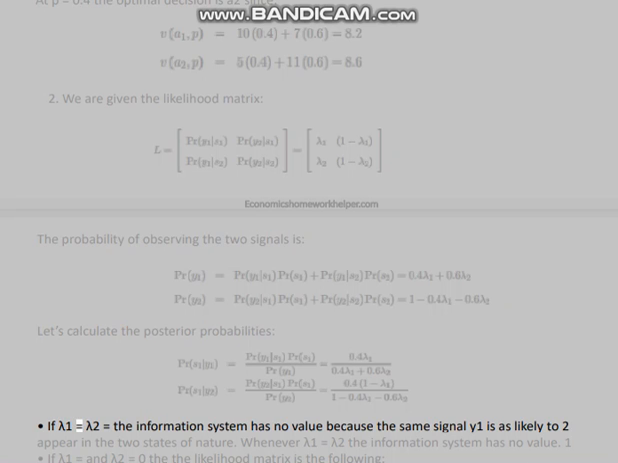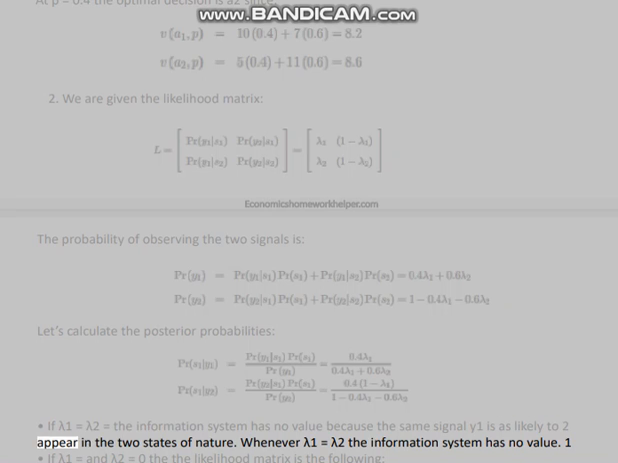If λ1 equals λ2, the information system has no value because the same signal y1 is as likely to appear in the two states of nature. Whenever λ1 equals λ2, the information system has no value.